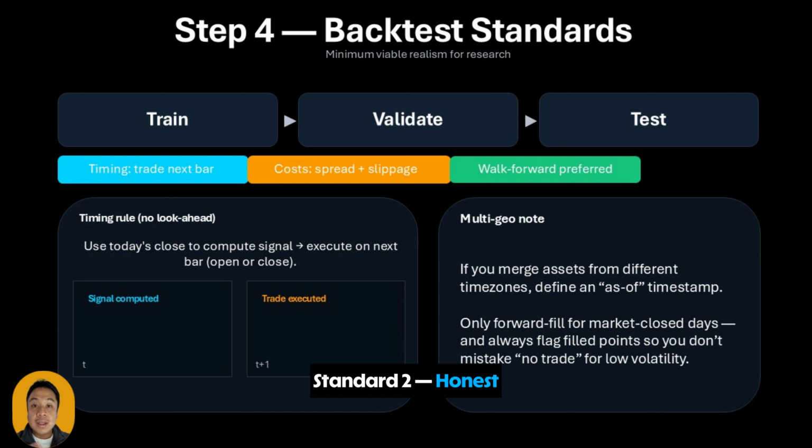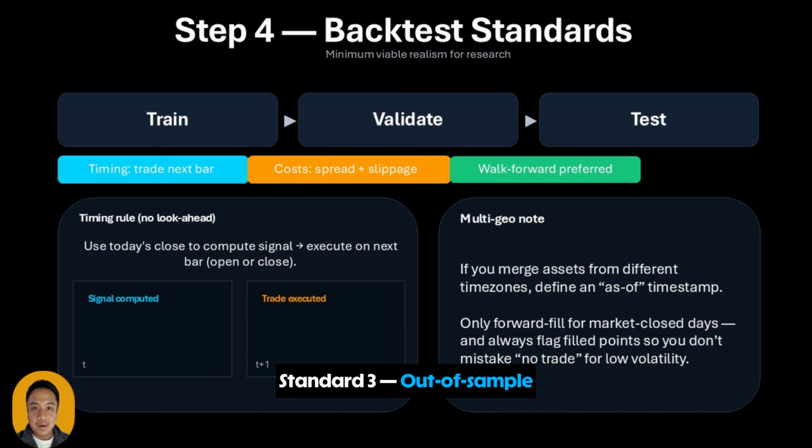Standard 2, honest costs and slippage. Include costs early, not later. If your strategy only works at 0 cost, it doesn't work. A practical teaching method: run 3 cost scenarios. Optimistic, low cost; realistic, mid cost; stress, high cost. If the strategy survives realistic and stress, now you respect it.